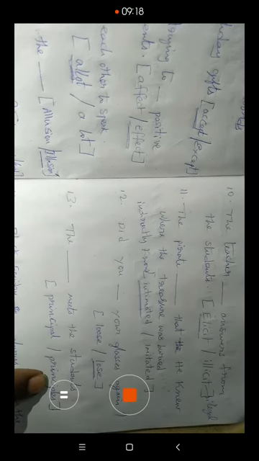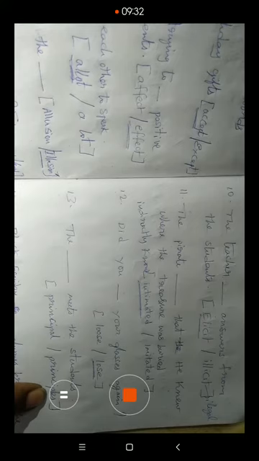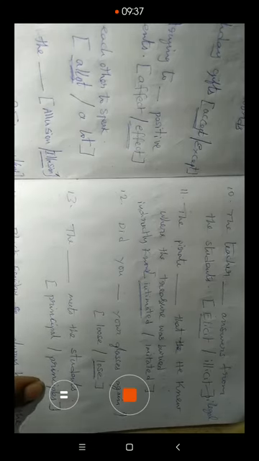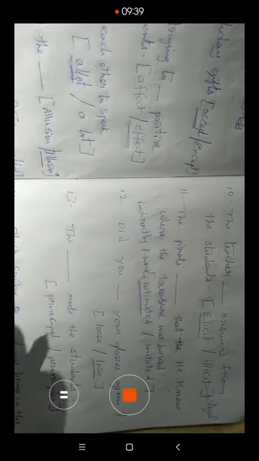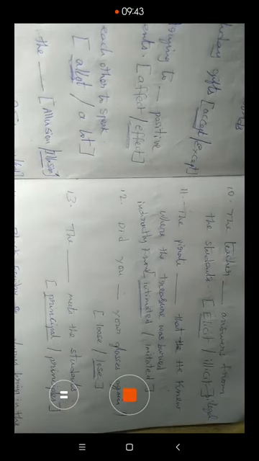Principles means a fundamental truth or law. Fundamental truths or fundamental laws are called principles. Or we obey some rules, we abide by some rules, we stand by some rules. These are called principles. Principal means the head of the college or school.